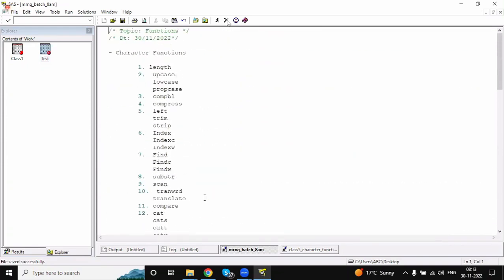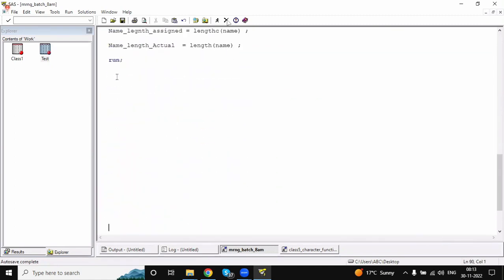So the next thing: uppercase, lowercase, propcase. Uppercase function will convert the characters into uppercase, meaning into capital letters. For example, my name was like this, Sudarshan Reddy. Some letters are capital, some letters are small.